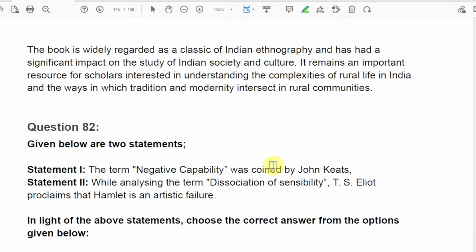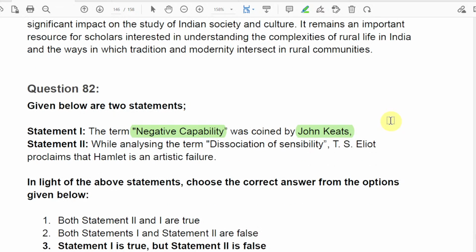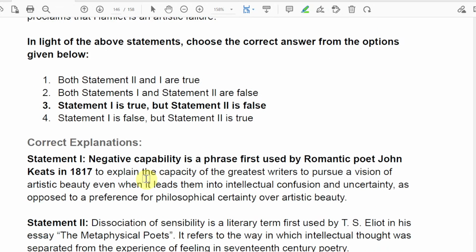Fine. Question number 82, again about statements. The term negative capability, we know it is by Keats, so that is true, right? And while analyzing the term dissociation of sensibility, that is by Eliot, T.S. Eliot proclaimed that Hamlet is an artistic failure. Both the statements seem correct, but why it's incorrect here in the answer, we'll just find out.